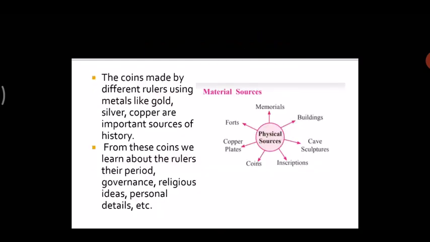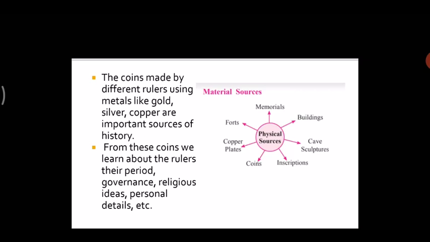Now, as we learned in the previous slide, forts had an important place in the material sources. In the same way, coins also had an important place in the material sources. The coins made by different rulers using metals like gold, silver, and copper are important sources of history. In the ancient time, even our coins, the rupees, were made of gold, silver, and copper.